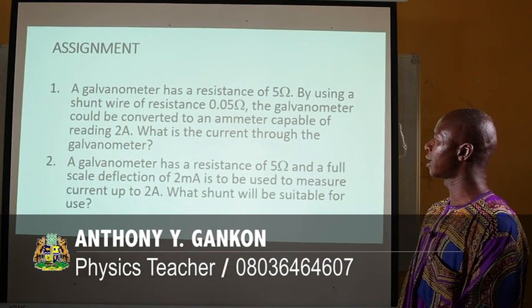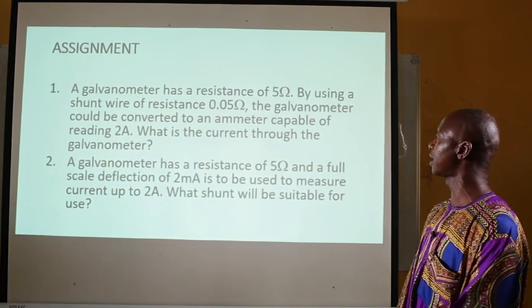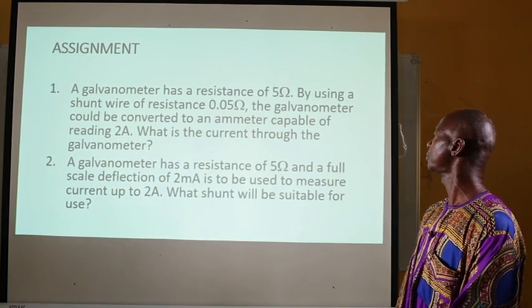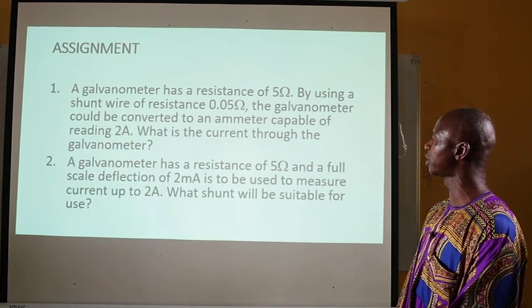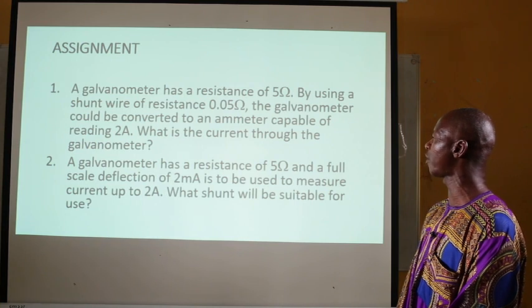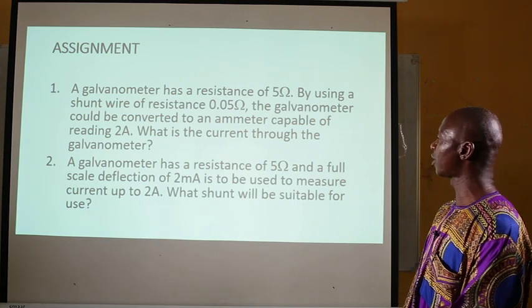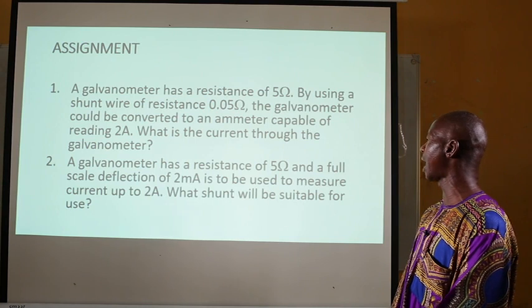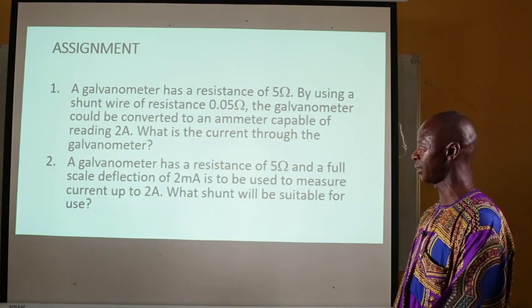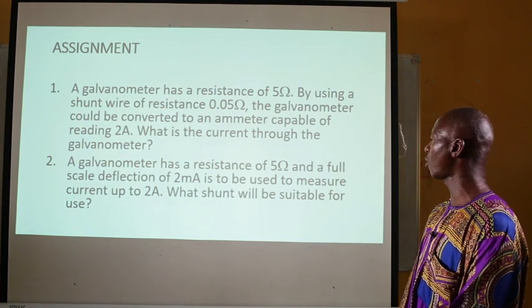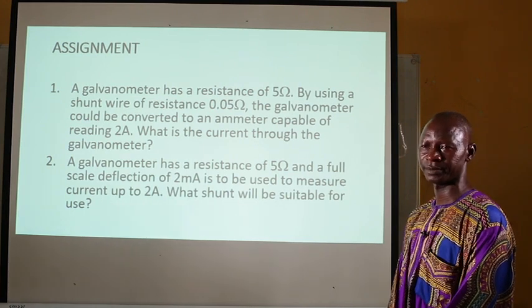Number 1: A galvanometer has a resistance of 5 ohm. By using a shunt wire of resistance 0.05 ohm, the galvanometer could be converted to an ammeter capable of reading 2 ampere. What is the current through the galvanometer?